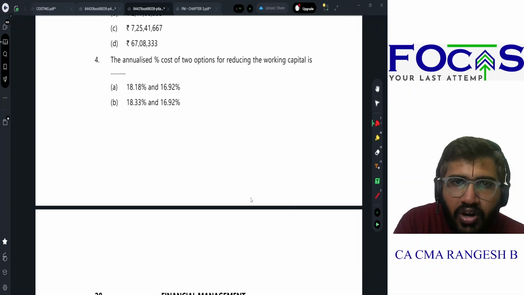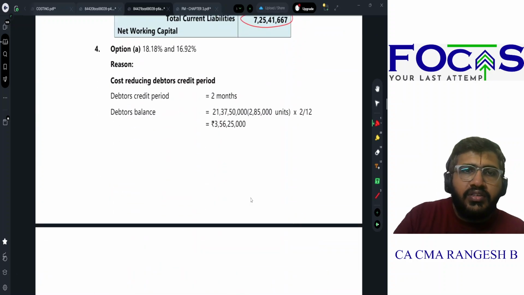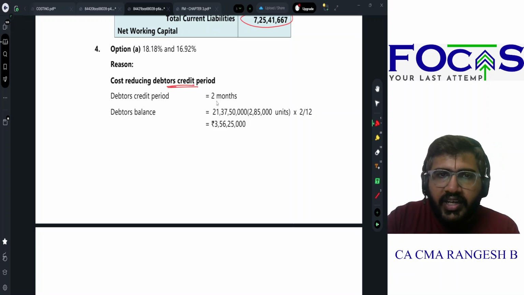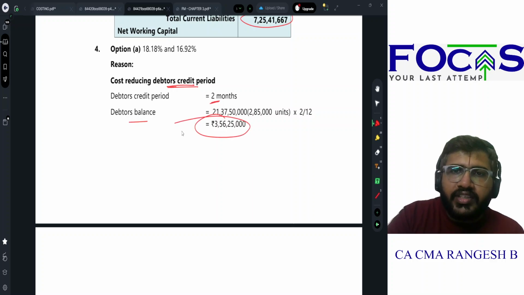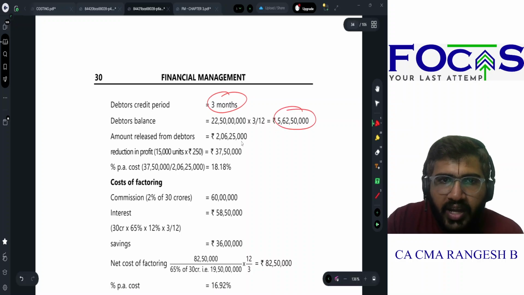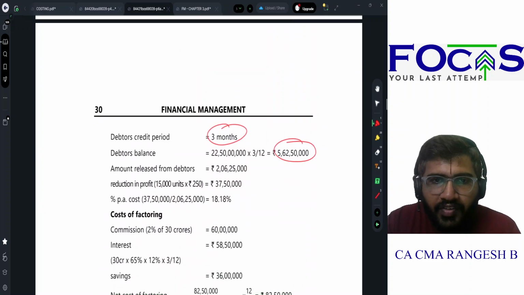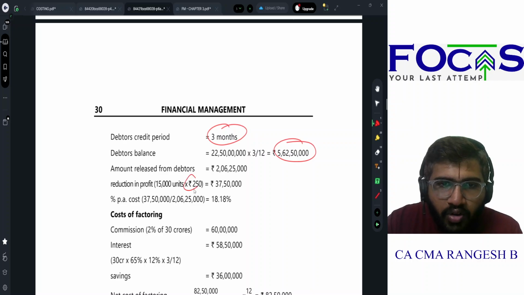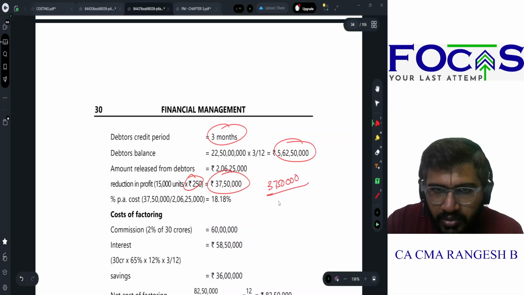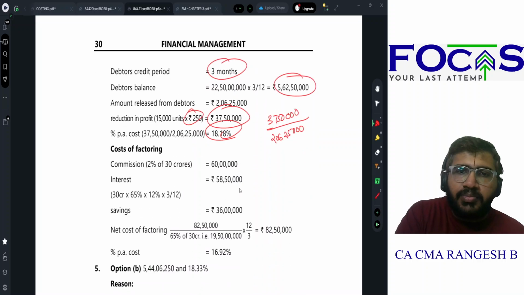Annualized percentage of cost for two options to reduce the working capital. So first, if I reduce the debtors' credit period, what will happen? Debtors' current credit period is 2 months. So debtors balance will be 3 crore 56 lakh 25,000. If the debtors' credit period is 3 months, what do I get? 5 crore 62 lakh 50,000. So net, how much do debtors reduce? They reduce by 2 crore 6 lakh 25,000. How much will my profit reduce because of this? It will reduce by 37 lakh 50,000. So what is my cost? 37 lakh 50,000 is my cost. My savings is 2 crore 6 lakh 25,000. So 18.18% is my cost.